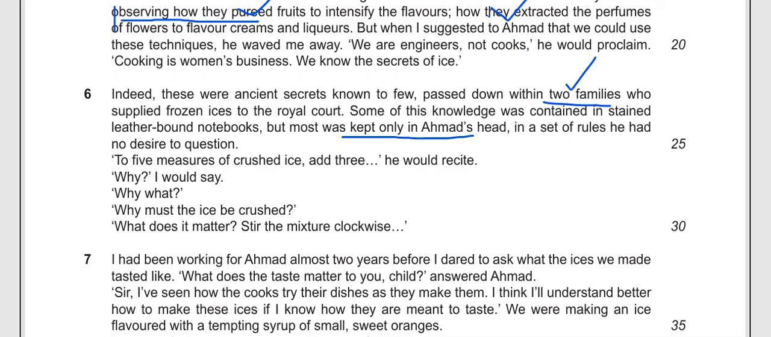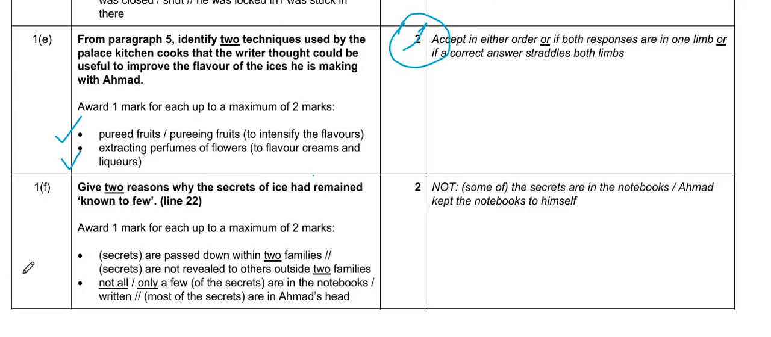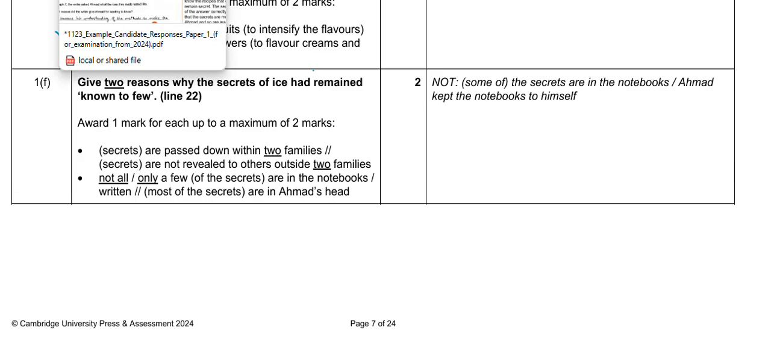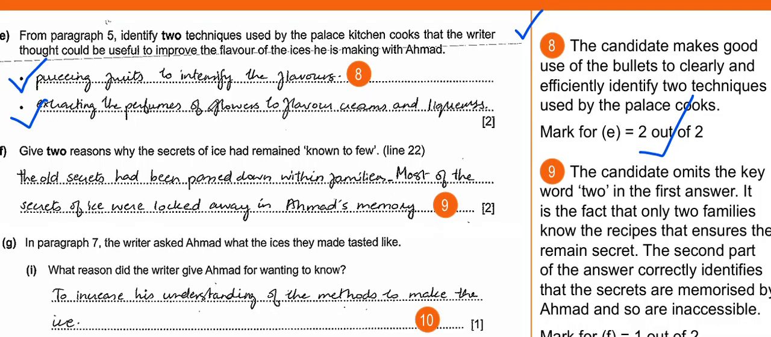Let's see how the mark scheme responds to this part of the question. Secrets are passed down within two families. They have underlined two because it is a key word here. Not all, only a few of the secrets are in a notebook, written, and most of the secrets are in Ahmed's head. Let's see what the candidate's response is here.